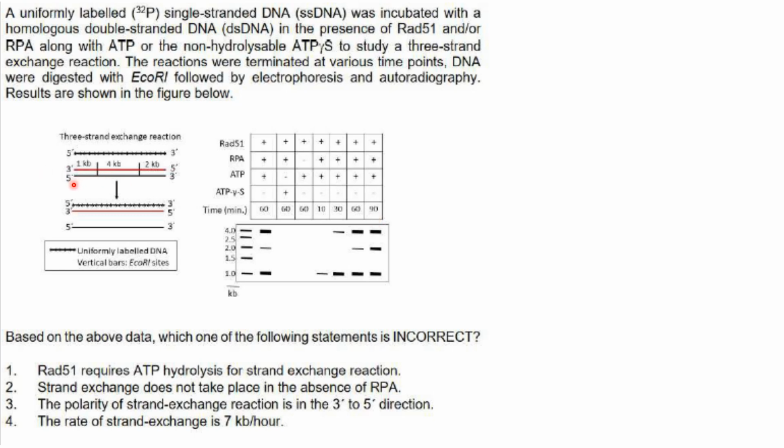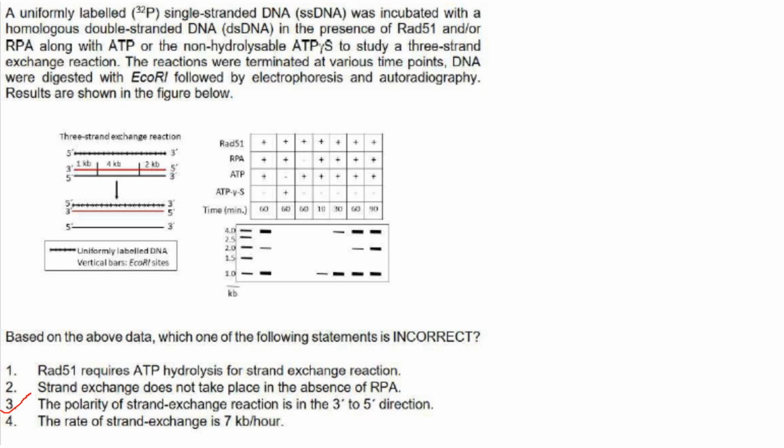So it is in the 5' to 3' direction. So this order, that is 1 kb first, then 4 kb, then 2 kb, is the same as this in the 5' to 3' direction, that is 1 kb, 4 kb, 2 kb. So the polarity of the strand exchange reaction is in the 5' to 3' direction, not 3' to 5'. They have asked for the incorrect statement, so 3 is the answer.